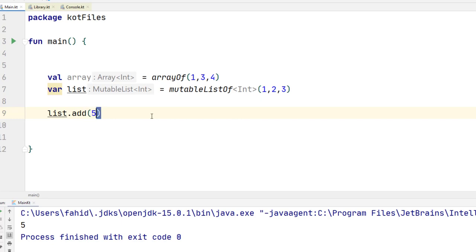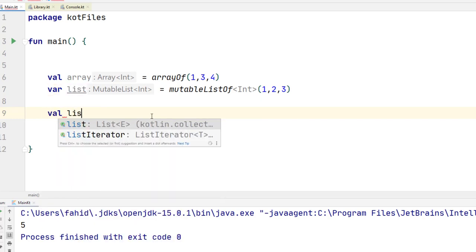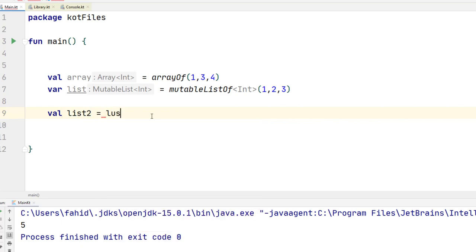Another cool thing about this list object here: if I create another list, called list2, which is a listOf, let's say 1, 2, 3, and of course those are the same values. Now in Java, if we write something like list equals list2, that would give us false, because in Java by default it does pointer comparison.